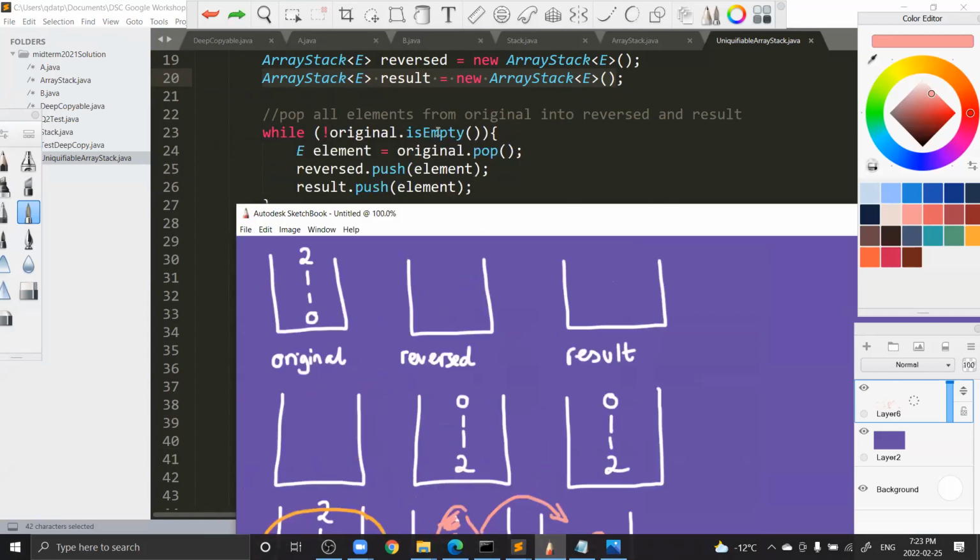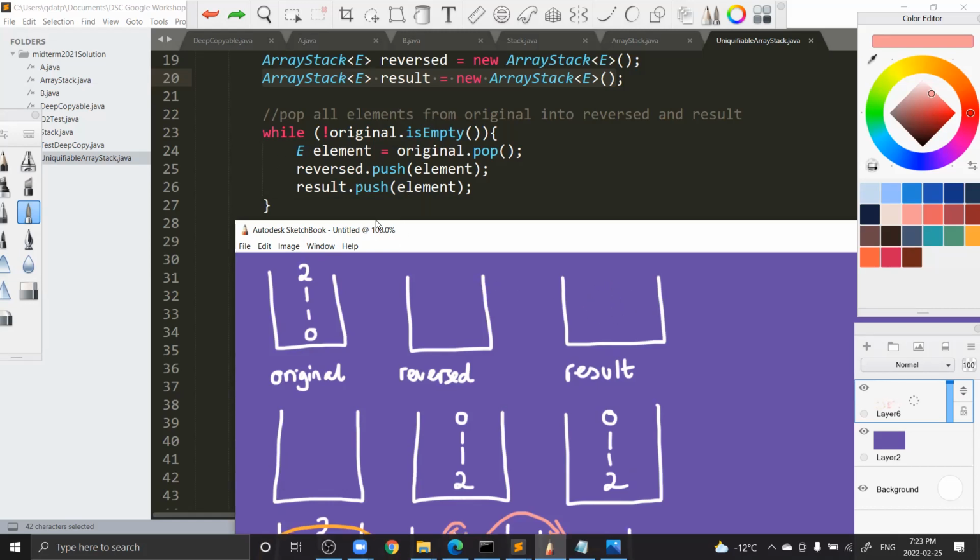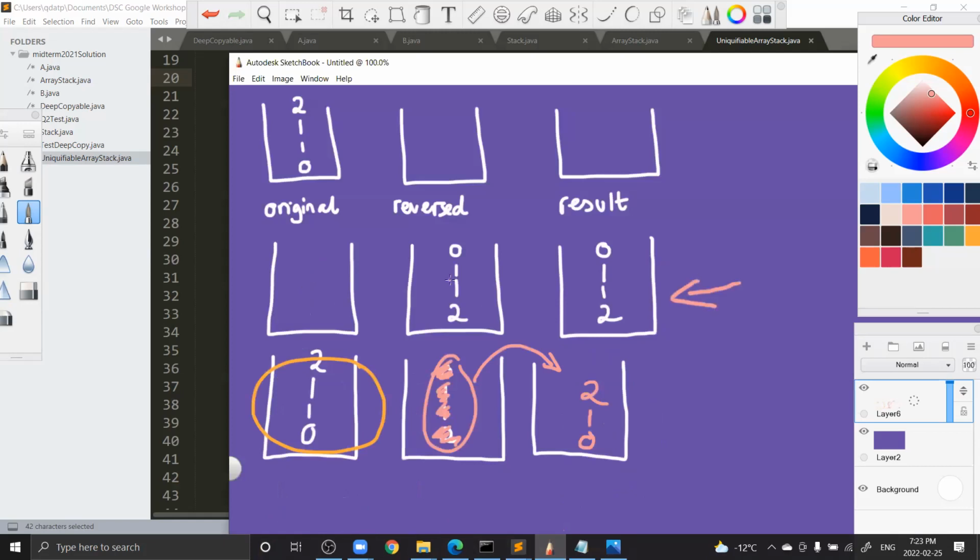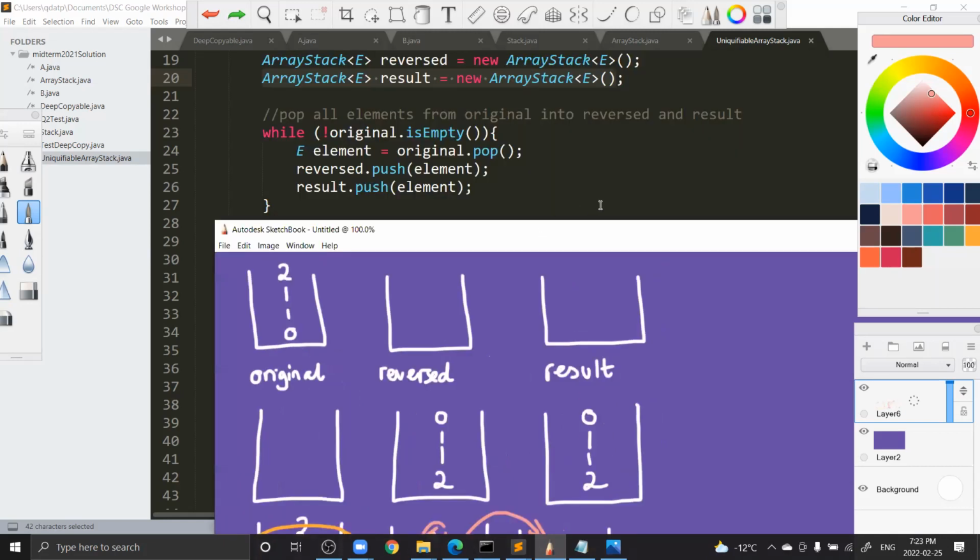So while original is not empty, we're going to pop the first number. So we pop 2 into element, original.pop. We're going to take the first number out and store it in the element right here. And then we're going to push it into reverse and result. And then after this loop finishes, this is what we have right there. Okay, if you need to type it in, I'll just give you guys some time.